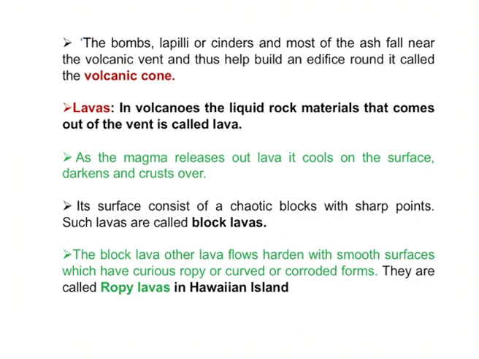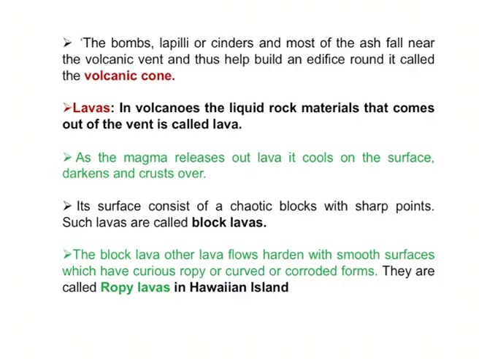Actually, it is surrounding, creating a round structure. It looks like a cone. So this structure is known as a volcanic cone. The dust material is formed far away from the cone.